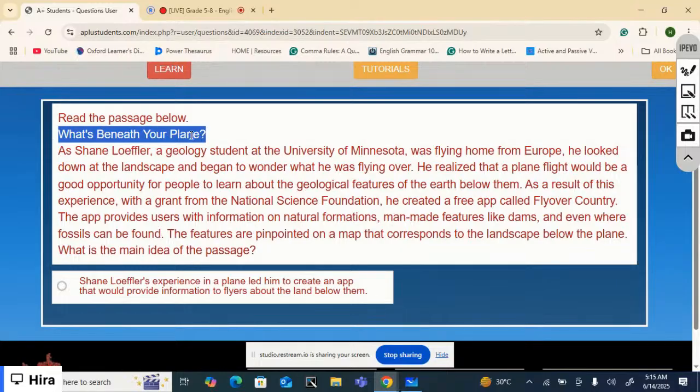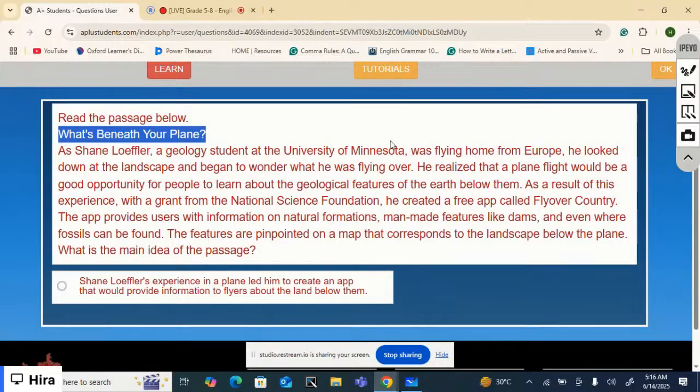Now, what's beneath your plane? Well, what is the main idea of the passage? Shane Loeffler's experience in a plane led him to create an app that would provide information to flyers about the land below them. Well, how do we know that this main idea is correct? This is the main idea of the passage, because the details mentioned in the passage support it.